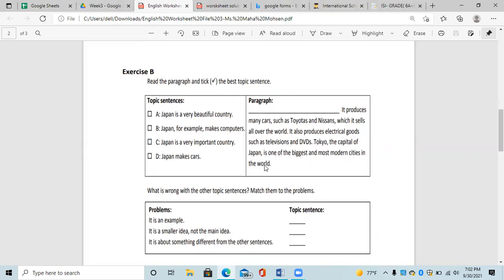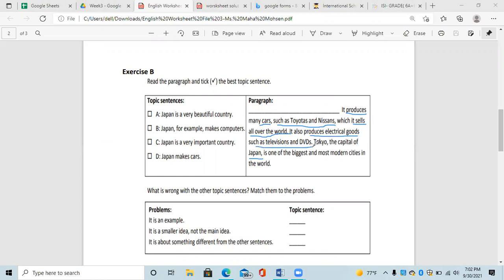So by reading this paragraph, we can know that we are talking about Japan and the products that it produces, like cars, and here, such as, we said examples, Toyotas and Nissans. So these are all details. And it sells these products all over the world. And then it also produces not only cars, but also electrical goods. For example, televisions and DVDs.